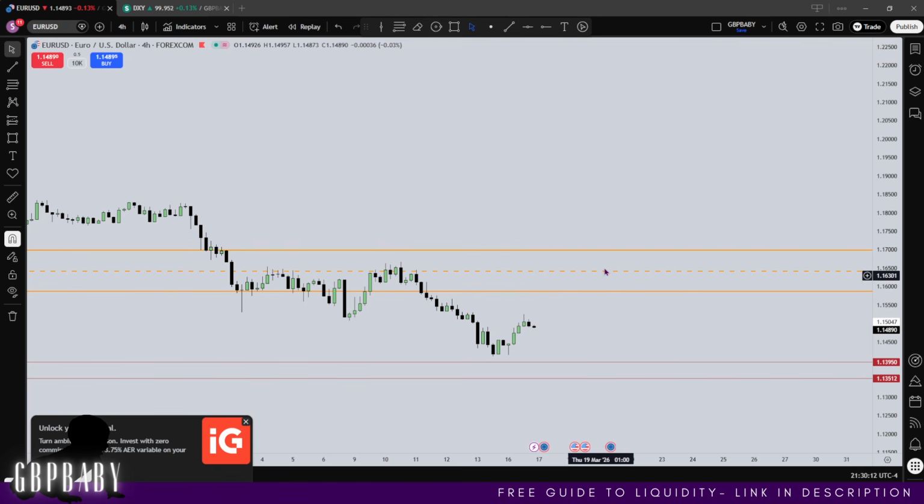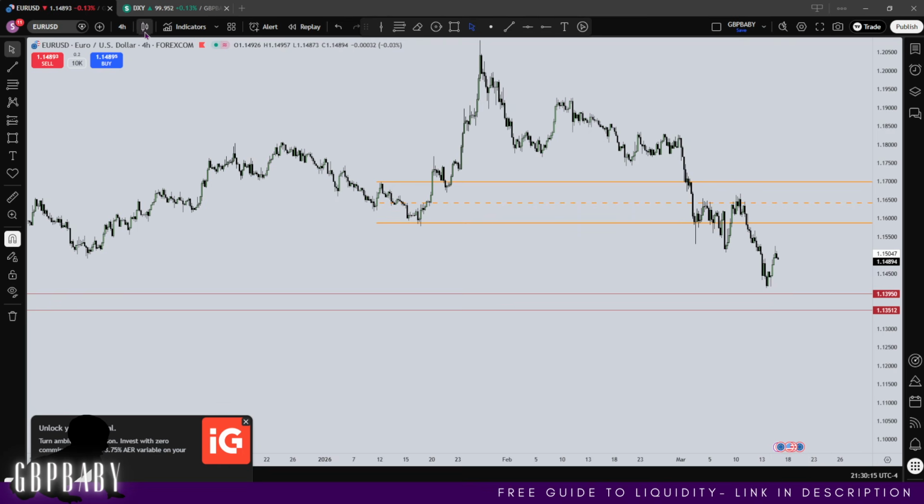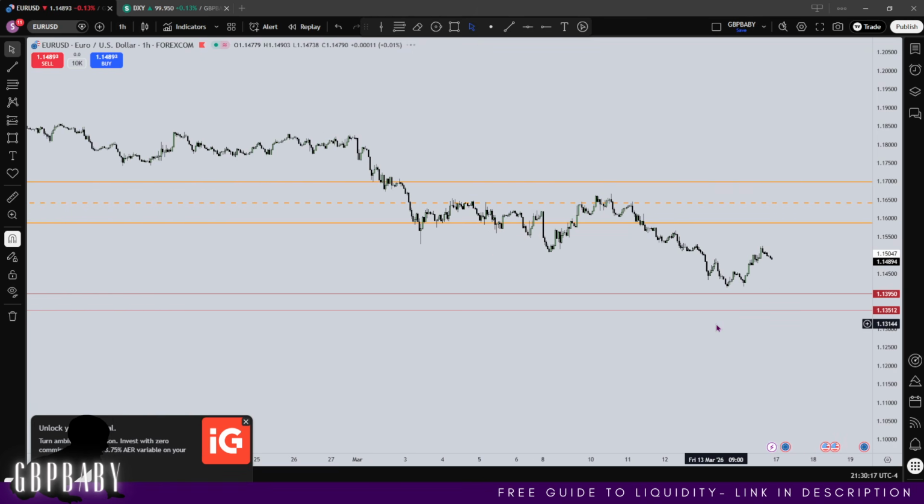Look for potential shorts above that Tuesday open, and then looking to run those sell stops later in the week. So yeah, should be back, guys.